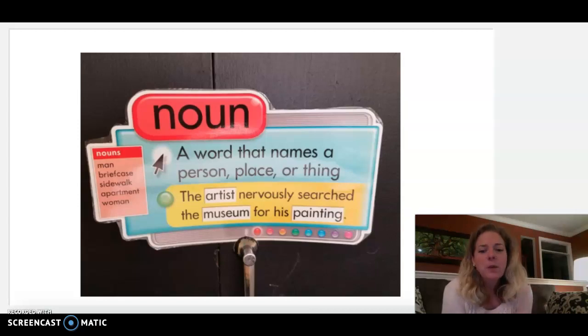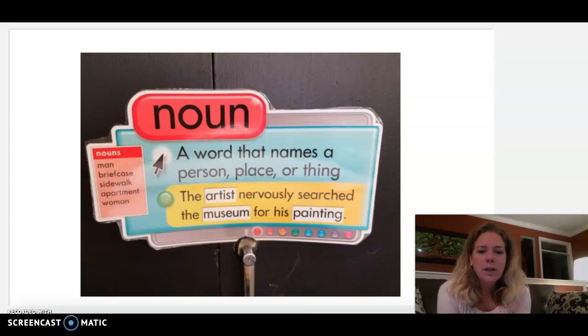All right, so today we're going to talk about some nouns and other parts of speech. We're also going to talk a little bit about those simple sentences that we were working on last week, or a little bit during the week this week. We reviewed our simple sentences and then we kind of turned them into compound sentences. But I want to take the idea of our simple sentences and see how we can make them more interesting, and get a good mental image for your readers when they're reading your sentences.